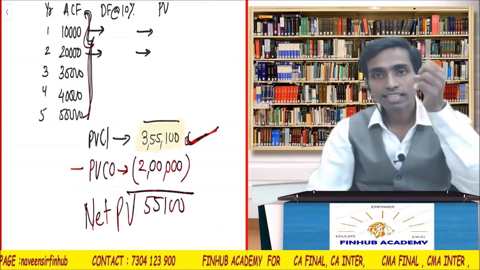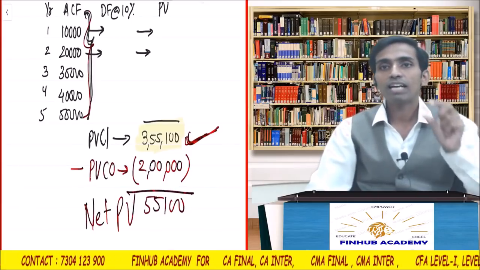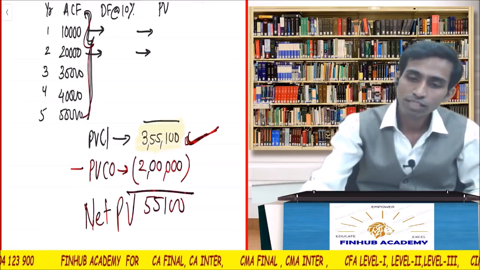So I calculated the inflows, present value of the inflows minus present value of the outflows. Okay, I will get the net present value. Can anybody tell me what is this 55,100?